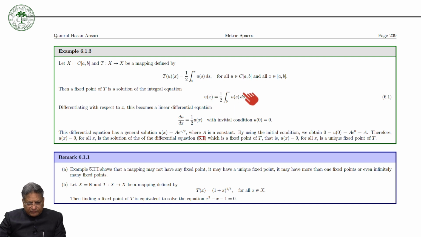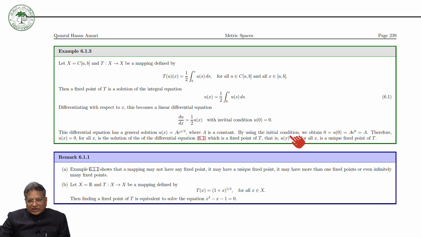Now you can simplify this by differentiating with respect to x. This becomes a linear differential equation, du upon dx is equal to 1 upon 2 u(x), with the initial condition u(0) is equal to 0. This differential equation has a general solution, u(x) is equal to a into exponential e raised to the power x upon 2, where a is a constant.